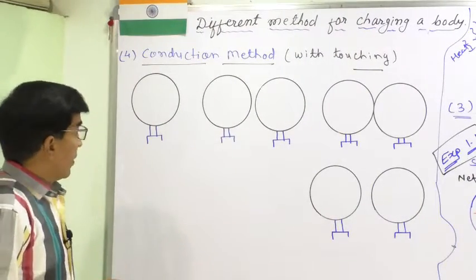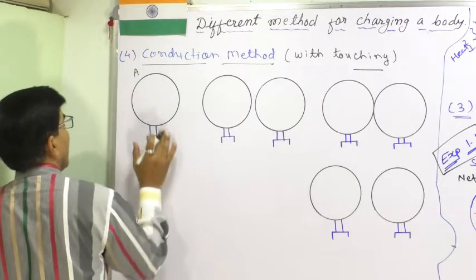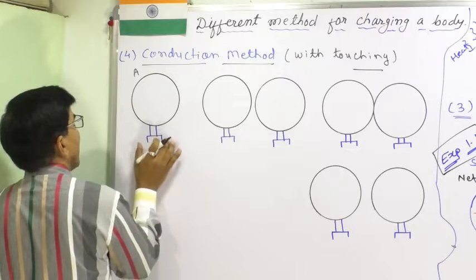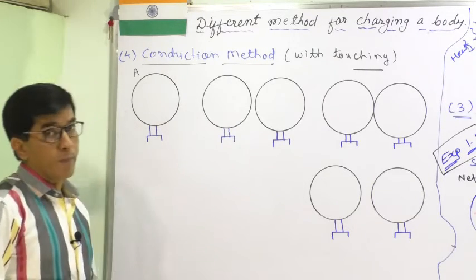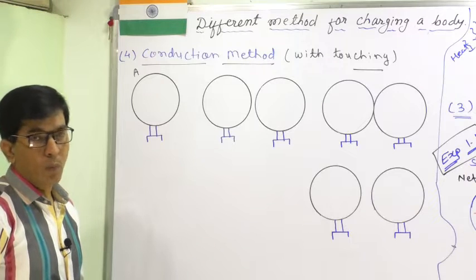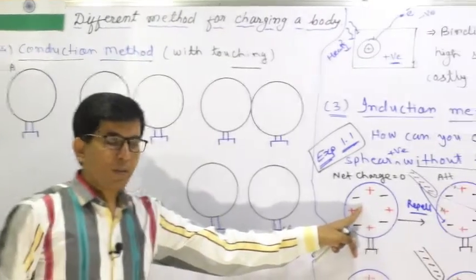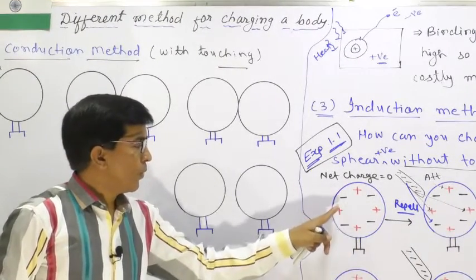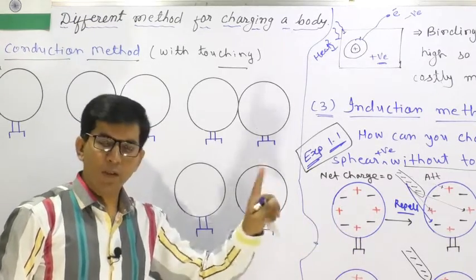Let's discuss. Suppose this is sphere A, which is set up on a stand, and this is a neutral sphere. Neutral sphere means its net charge is 0. How? All the positive charge and negative charge are equal.